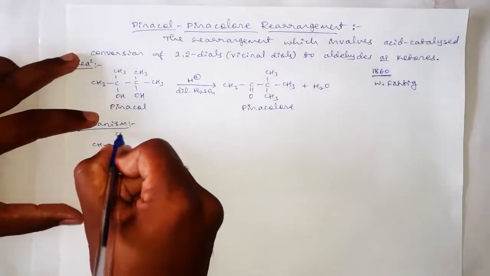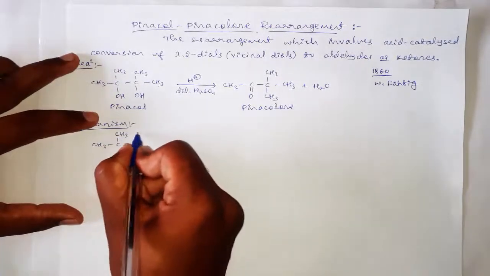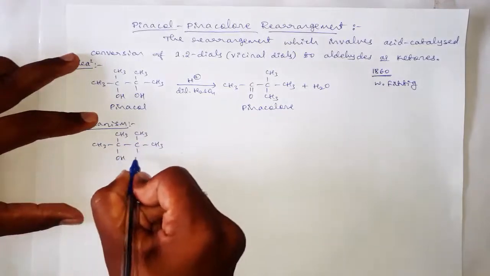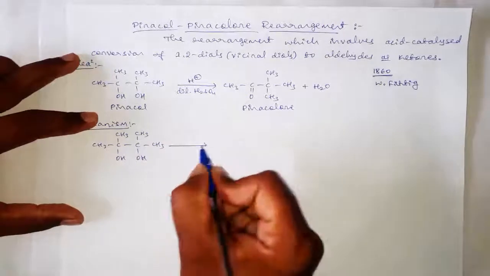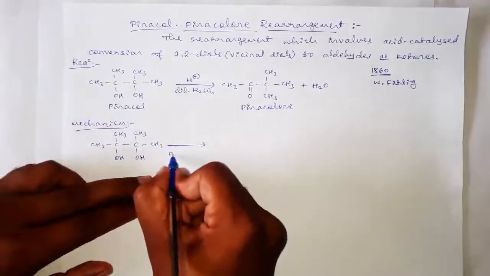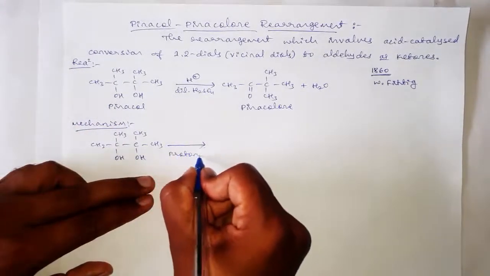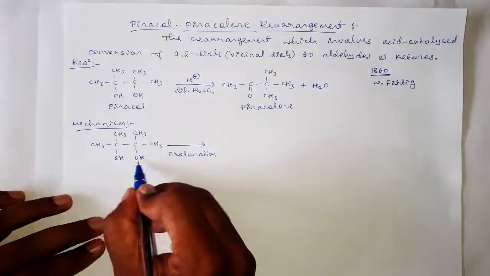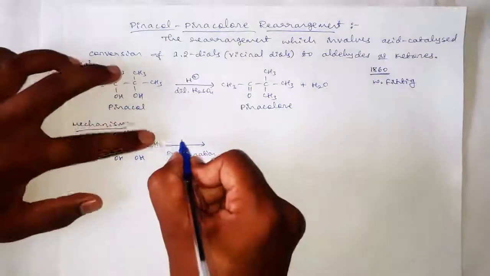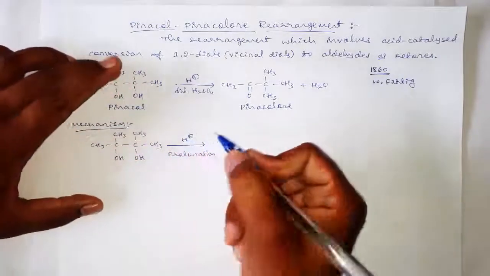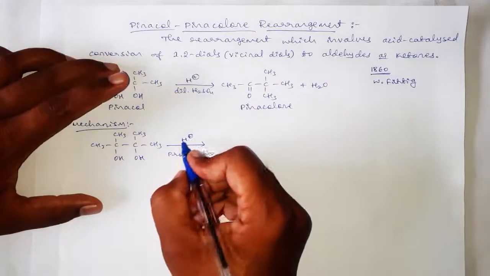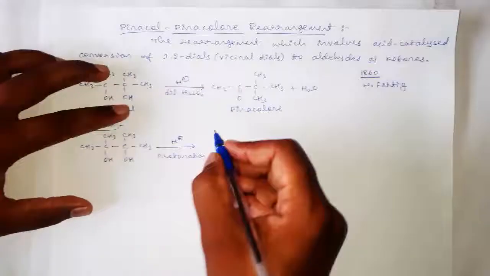CH3 C CH3 C CH3 CH3 OH OH, and the first step involves protonation of any one of the hydroxyl groups. Here the proton is coming from the acid, and this proton will add to either of these two OH groups.